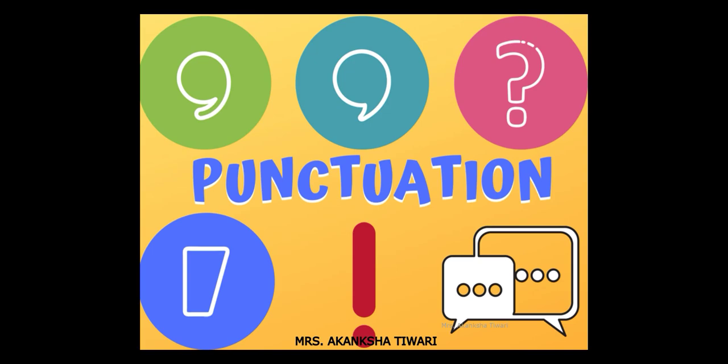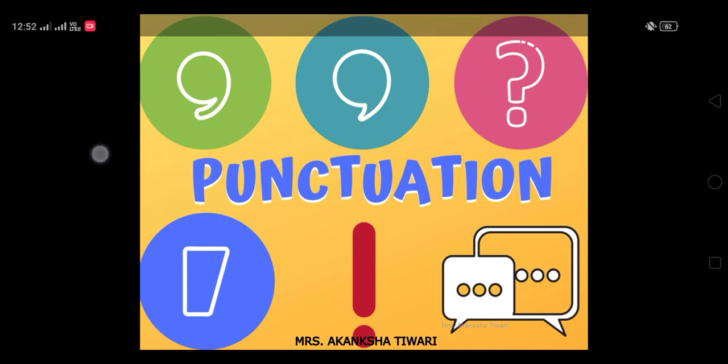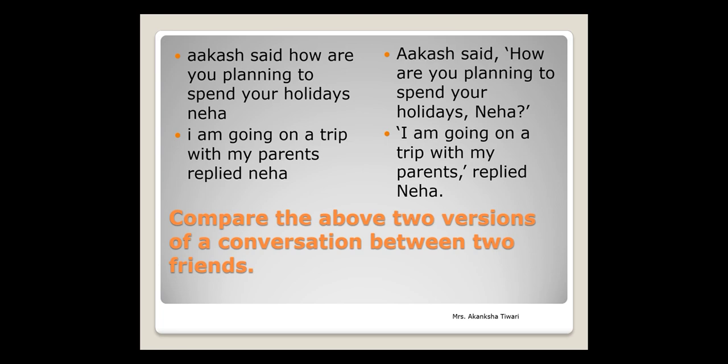We all know there is a lot of importance of punctuation marks in the English language. Here I have presented you with an example of two types. First, where no punctuation is used, and second, where punctuation marks are used.